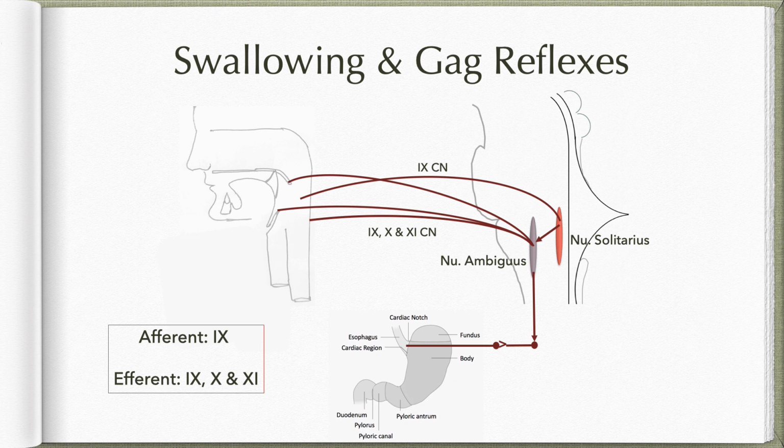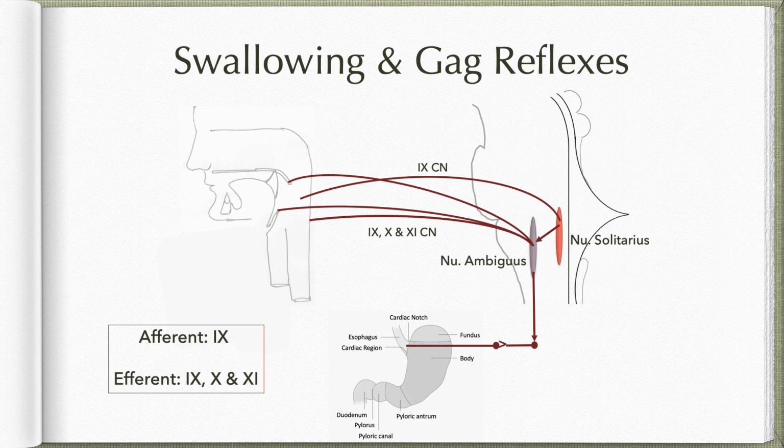Now gag reflex actually utilizes the same pathway. The only difference is instead of food stimulating the 9th cranial nerve, here some other stimulus will be stimulating the wall of the oropharynx. It could be a nasogastric tube insertion, it could be intubation, or it could be a doctor trying to elicit the gag reflex by stroking the posterior wall of the oropharynx by a spatula.